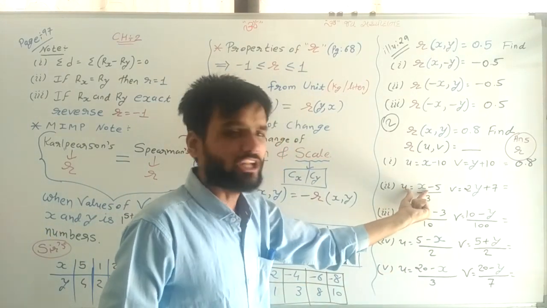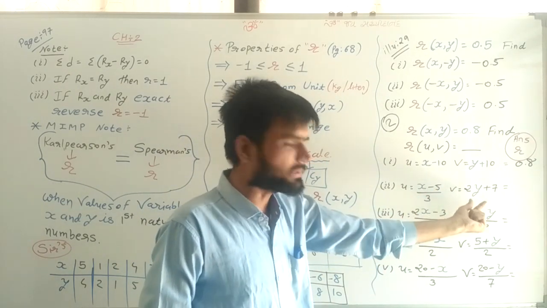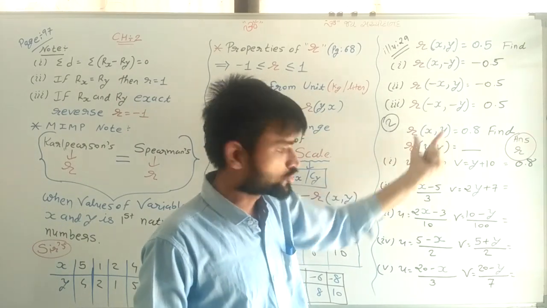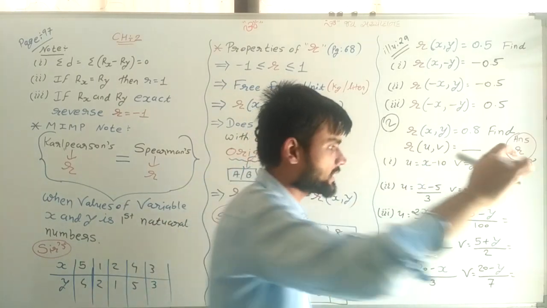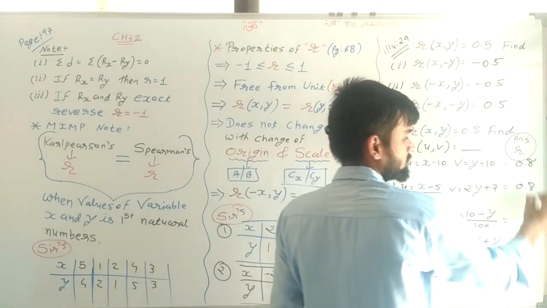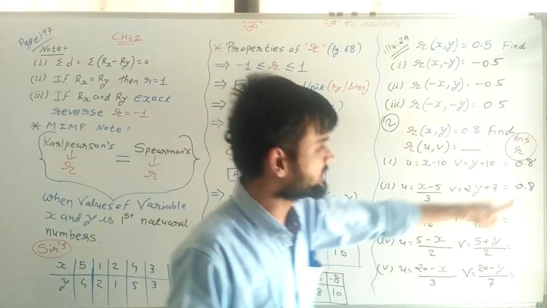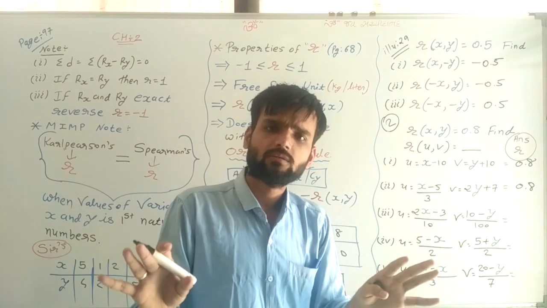Check only the sign of x. The x sign is plus, the y sign is also plus, and here also plus is given. So the signs of x and y remain the same, so the answer sign remains the same. The answer is 0.8.